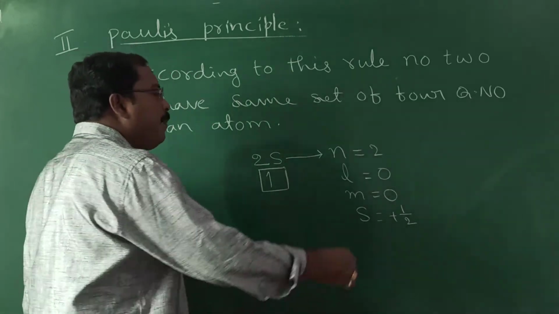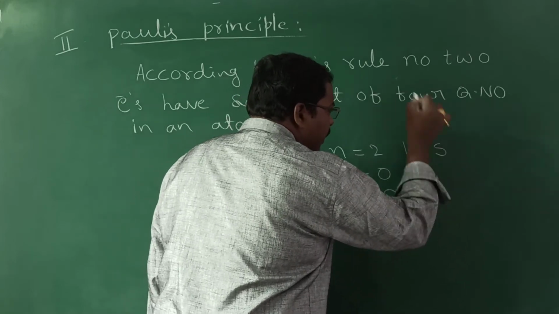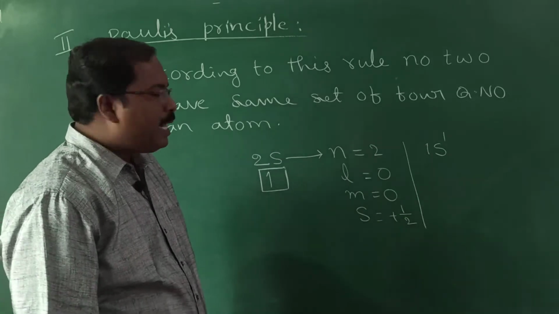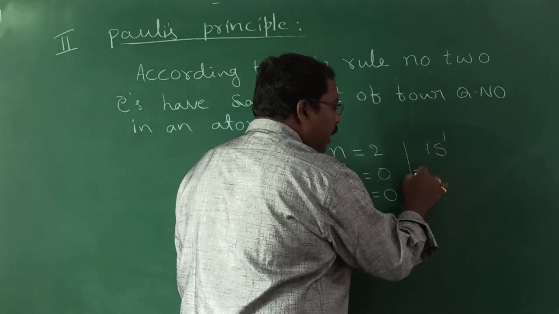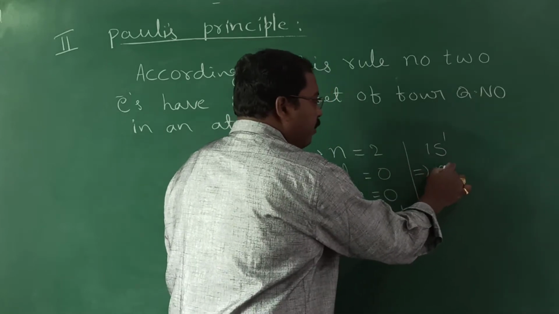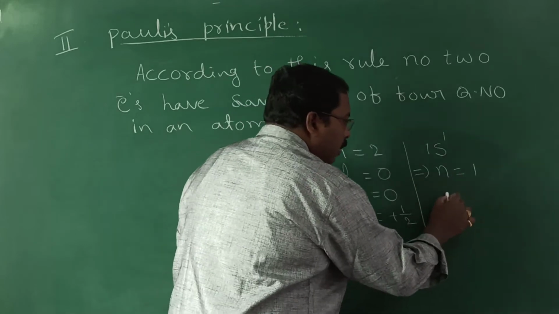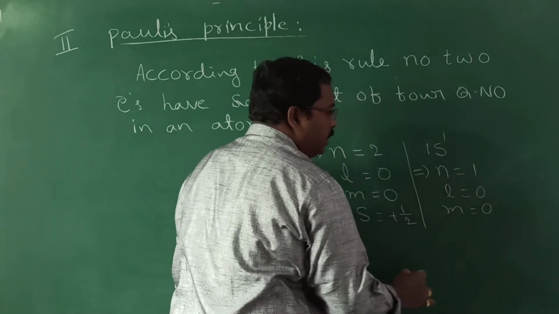In the same manner, if I take the electron present in the 1s orbital, what is the n value? The n value is 1, l value is 0, m value is also 0.